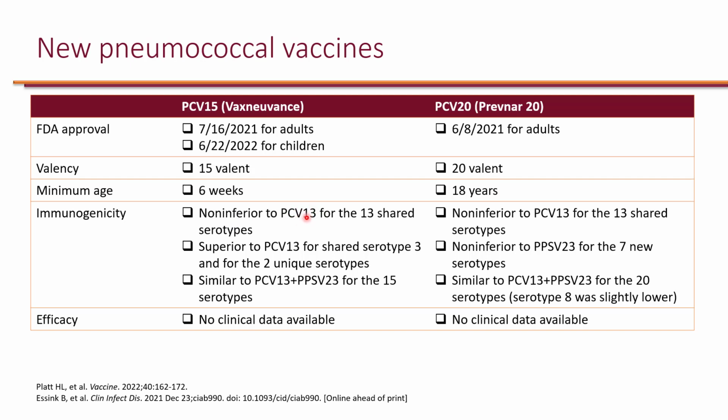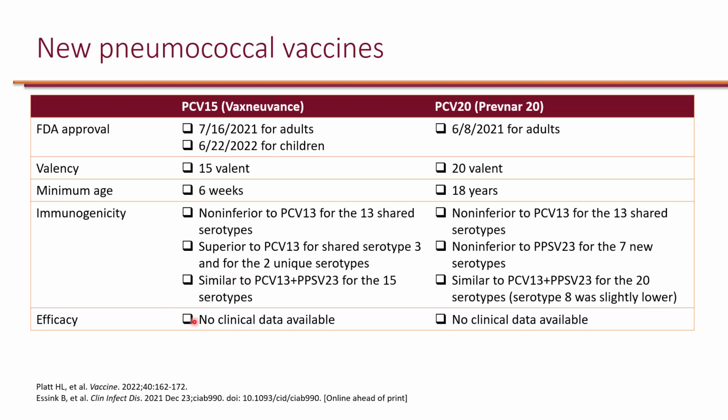All of the 13 serotypes in PCV13 are included in PCV15, and it has 2 additional serotypes. Of course it has been shown to be superior to PCV13 for those 2 unique serotypes, but interestingly it also had a better response for serotype 3, which is also included in PCV13. So PCV15 is an immunogenically pretty good vaccine.